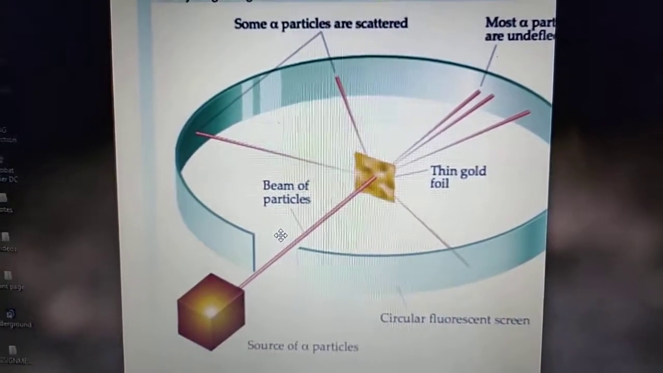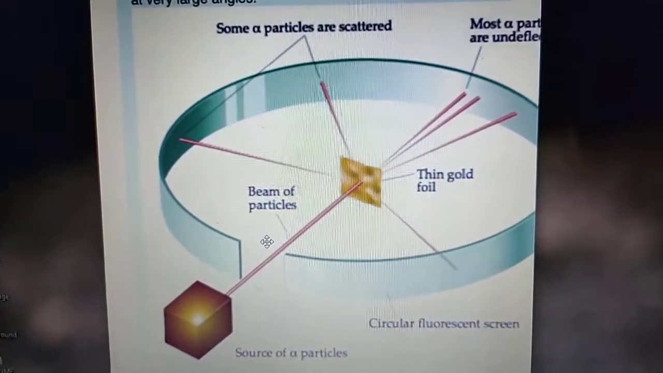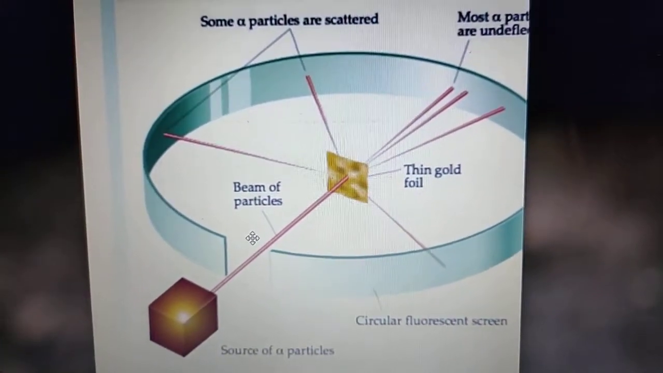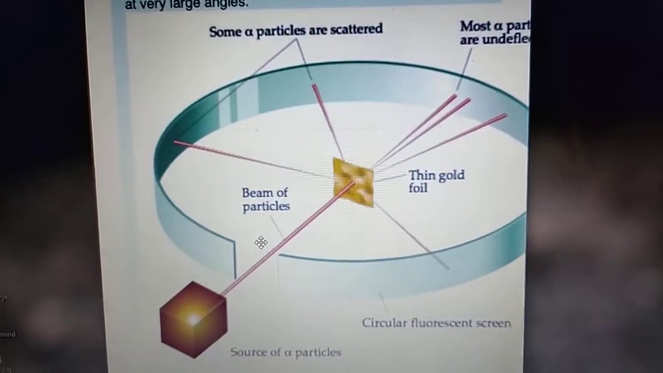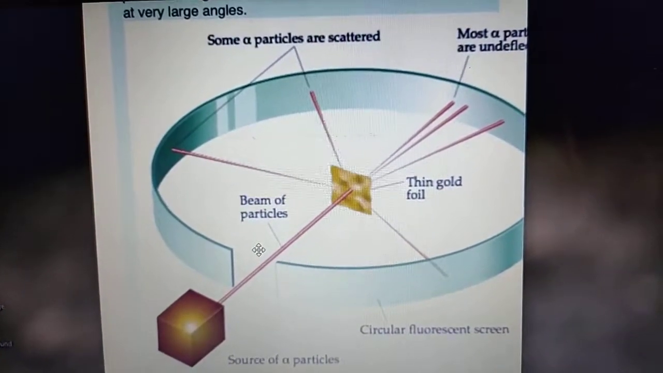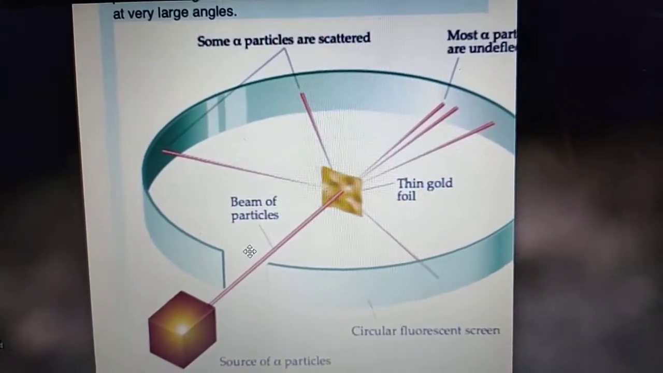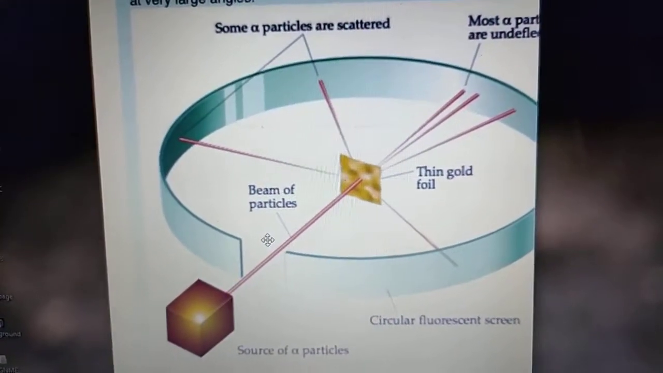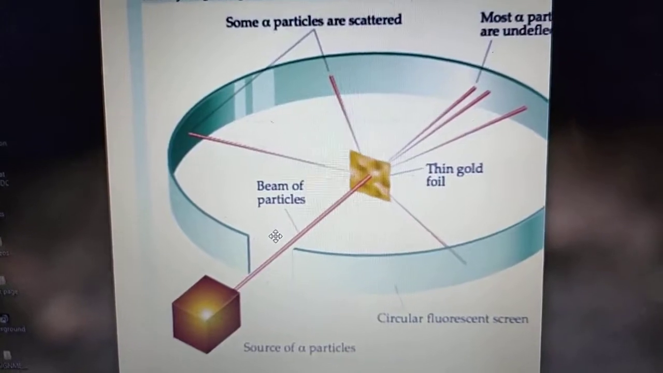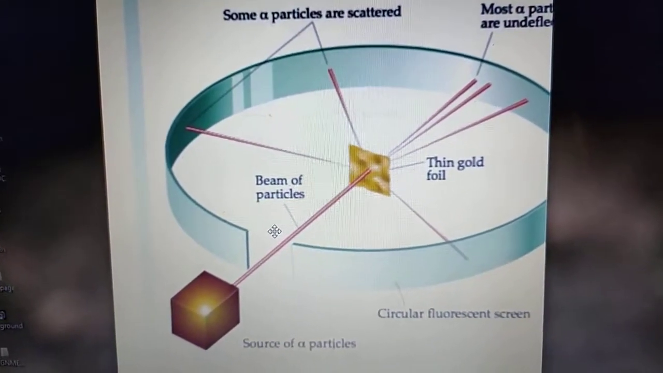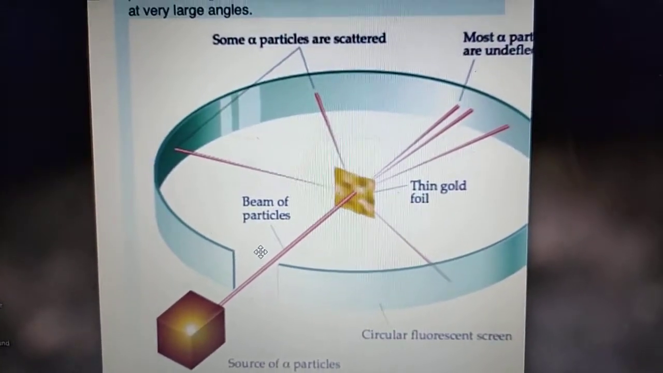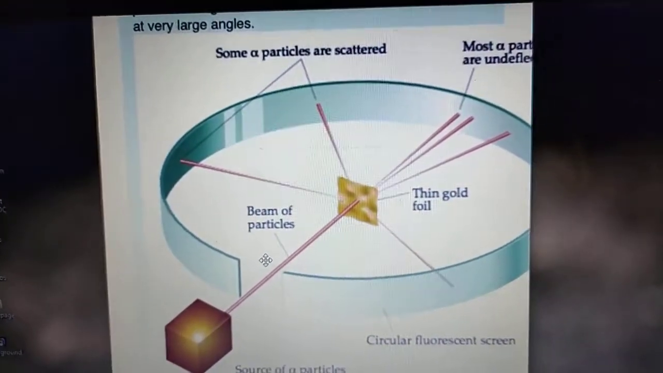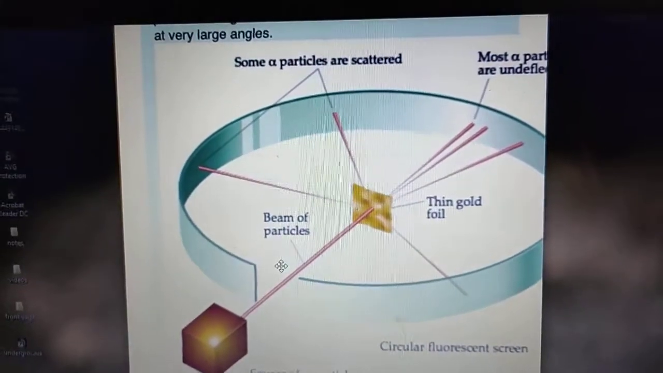First observation is that nearly 99.9% of alpha particles passed undeviated. Some of the alpha particles were deflected by small angles, and very few, like 1 in 20,000 alpha particles, returned back, deflected by a large angle, that is 180 degrees. These are the observations Rutherford found.